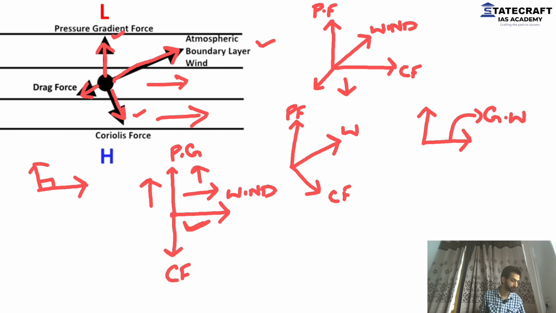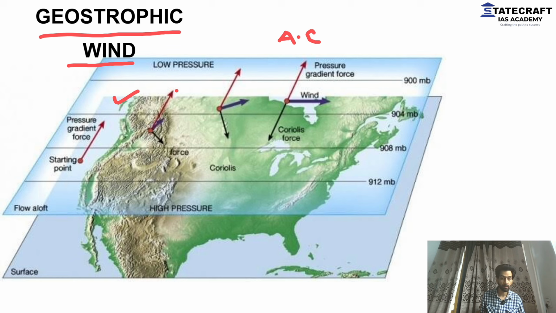Now listen. When we talk of gradient wind, look at this diagram now. Now it's a bit more easy for you to understand. First image is the image at ground level where we have frictional force as well, and this is the direction of wind. This is the gradient force, this is the Coriolis force.